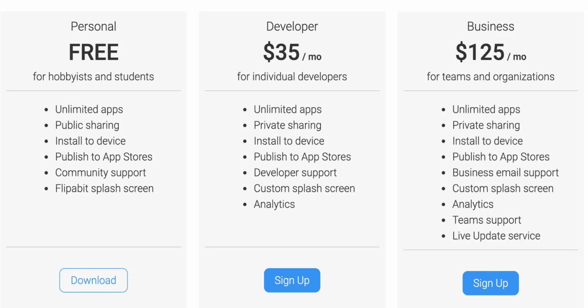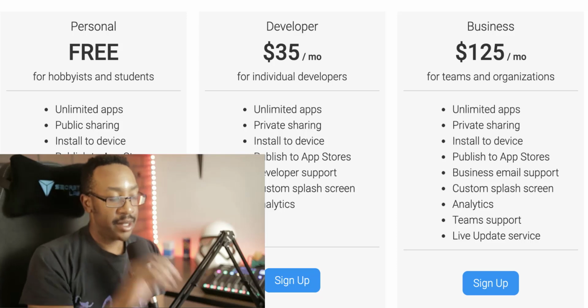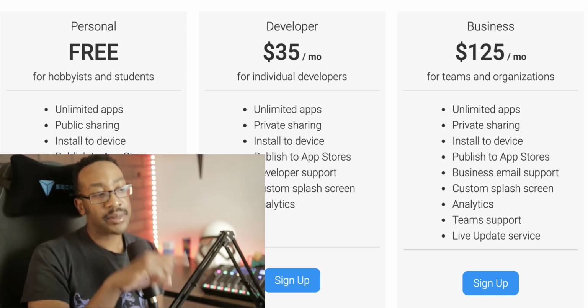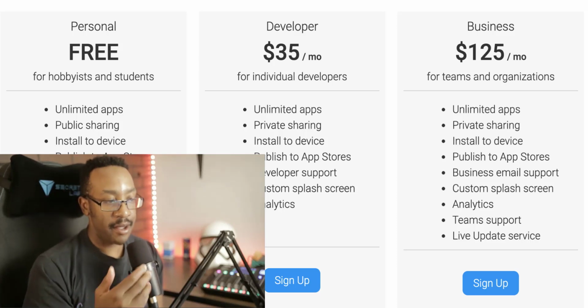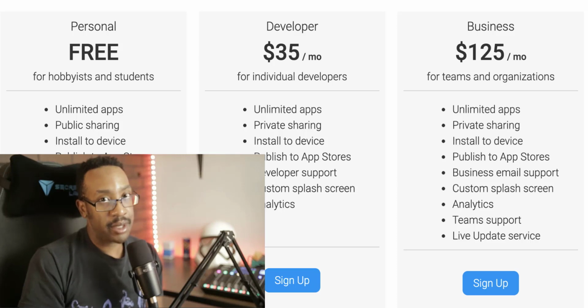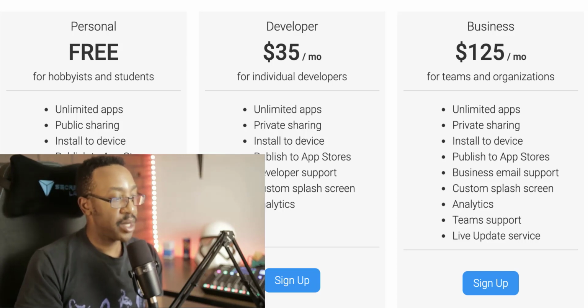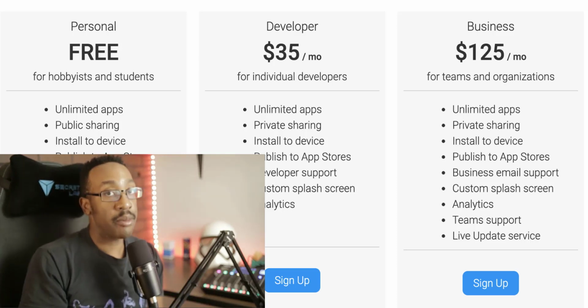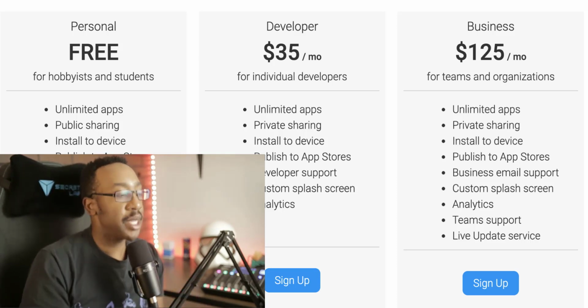Also to note, you can have a custom splash screen as well when you're using the developer account. That's $35 a month. You can start with free. First, you validate your idea, what's going on, all of those things. And then, depending on if you're getting customers or what's going on, then you can upgrade to $35 a month once you get to that level. With Flipabit, you can make money a couple different ways, but you can also be running ads on the platform as well to start making AdMob, to start making money.